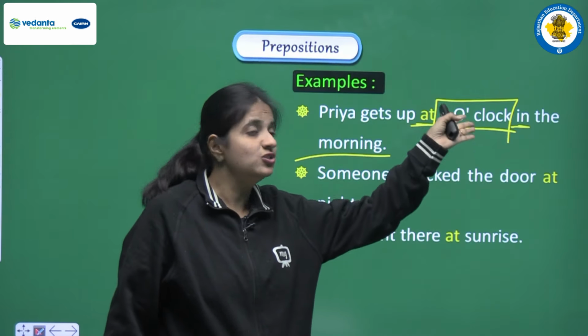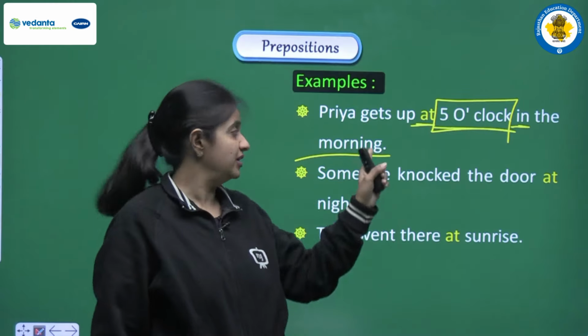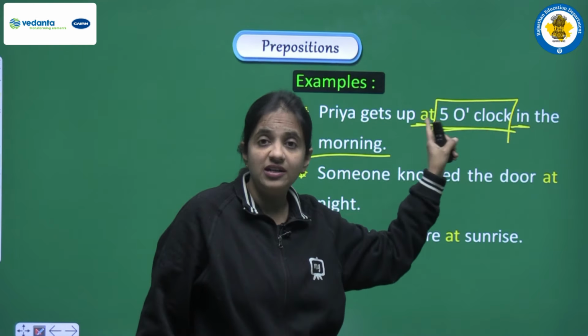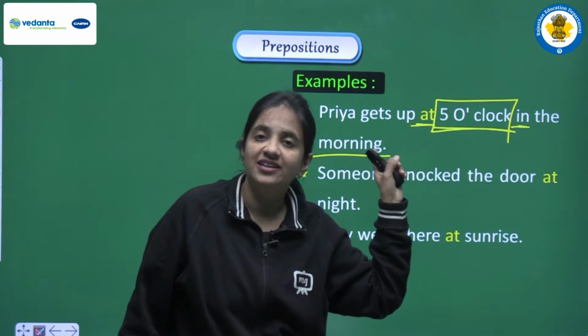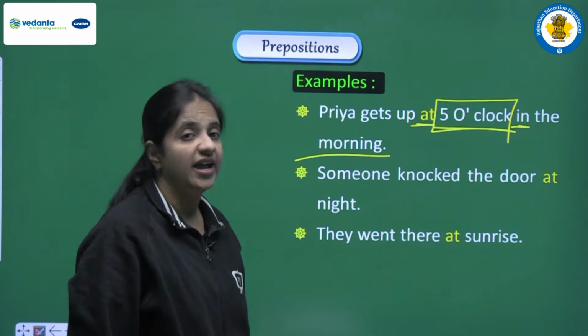So this is the difference, and in this sentence we are having both the prepositions. But what is the difference that you have to observe here? Before morning we are using in, and before clock time we are using at. Clear? Next one is someone knocked the door at night.